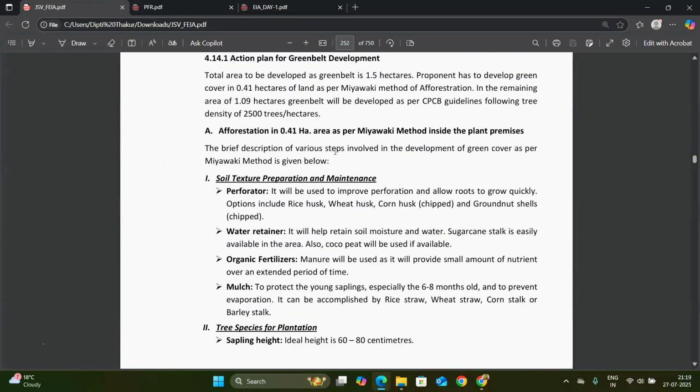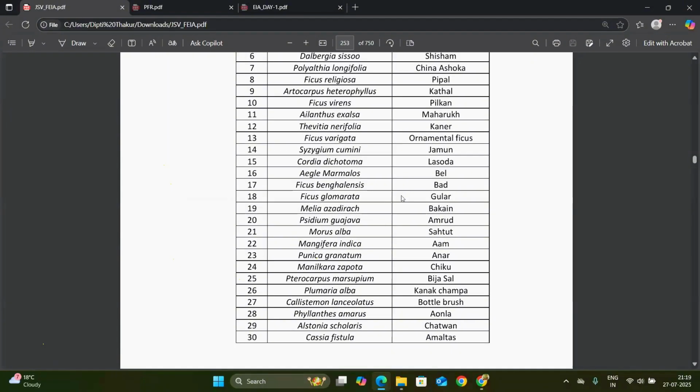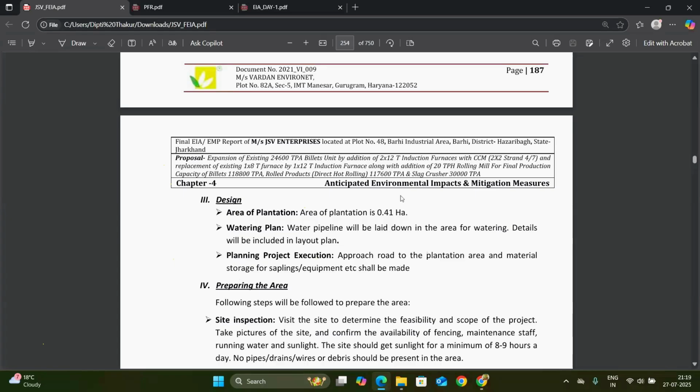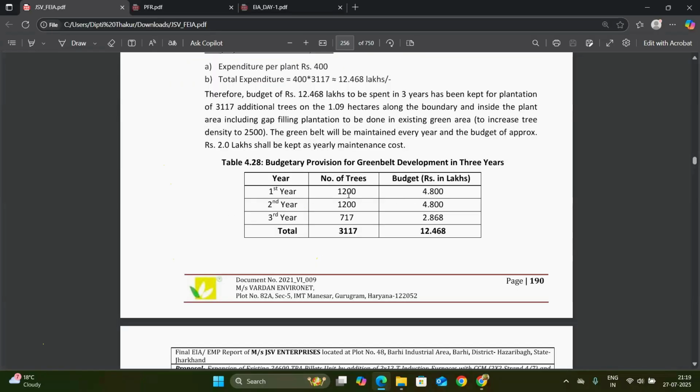For this project, they used the Miyawaki method for plantation of the green belt, and these are the names of a few plants which they will plant in their project site. The preparation of the area and the budgetary provision must be mentioned in the report, along with how many plants are planted in which year. In the first year they planted 1,200 trees, and the budgetary provision for this is 4.8 lakh.